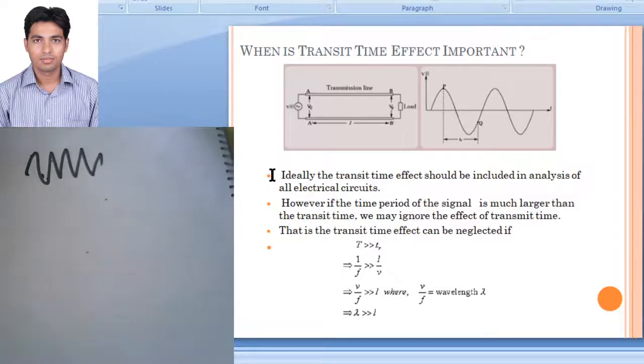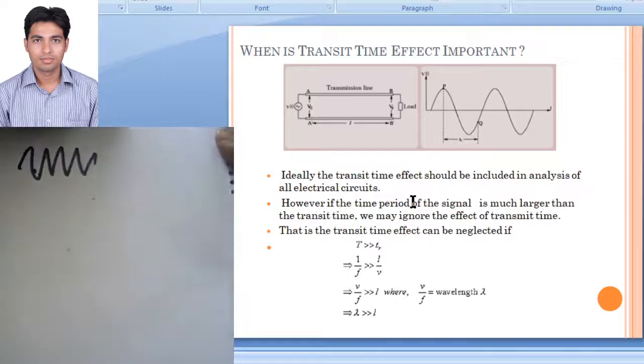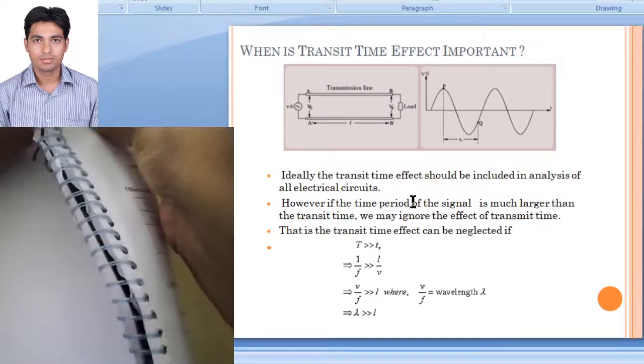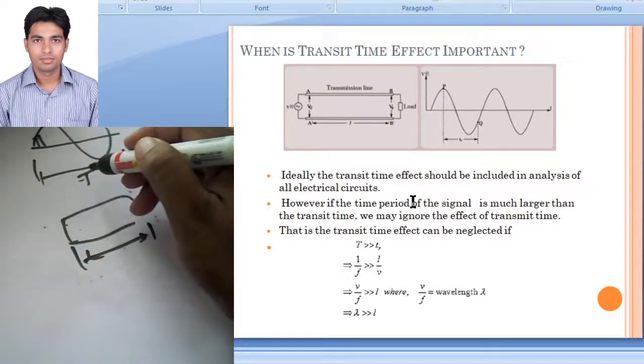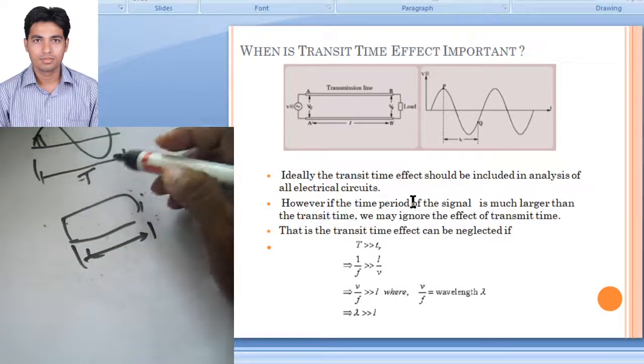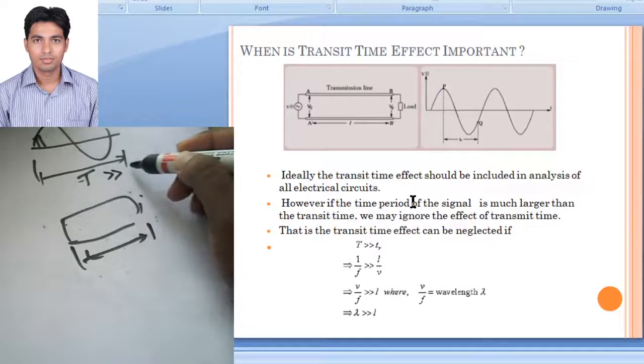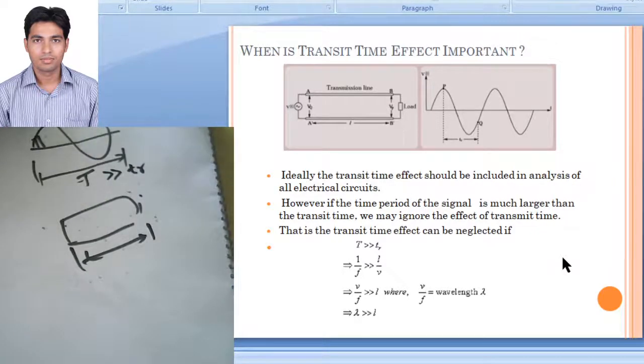There will be some voltage difference as well as phase change, so we have to consider the effect of transit time. If the time period T of the signal is greater than the transit time tr, then we can ignore the transit time effect.